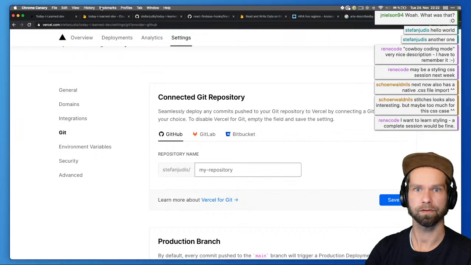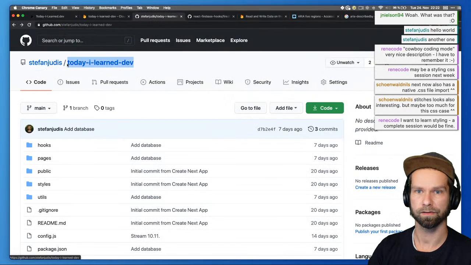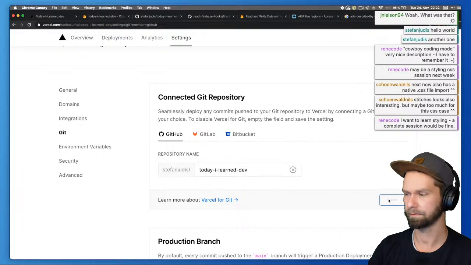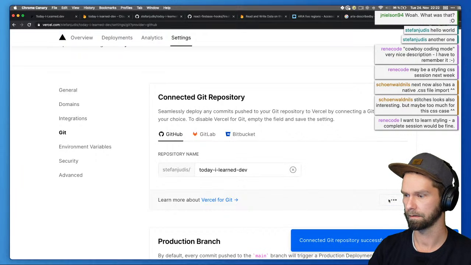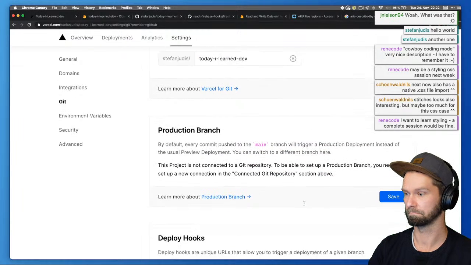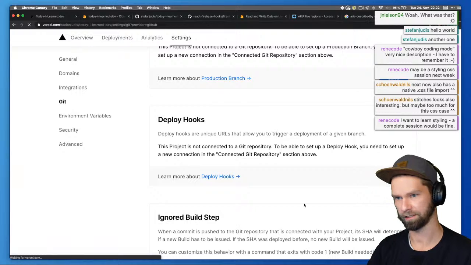So the repository in GitHub is today-i-learned.dev. Let's bring that one. Can I save that? Is that automatically doing the integrations and stuff? Connected successfully. Well, should I refresh that here now?